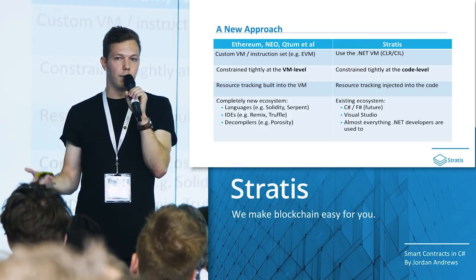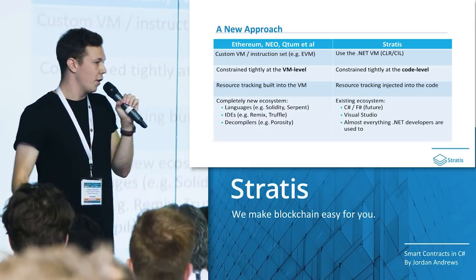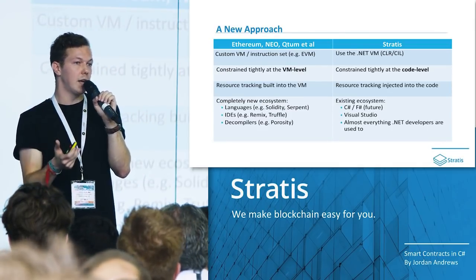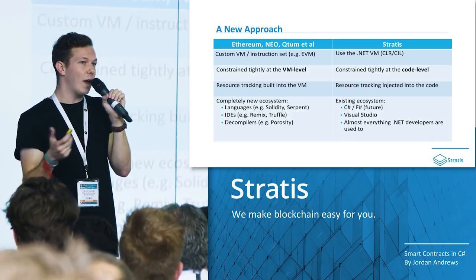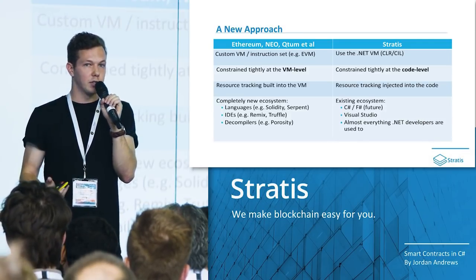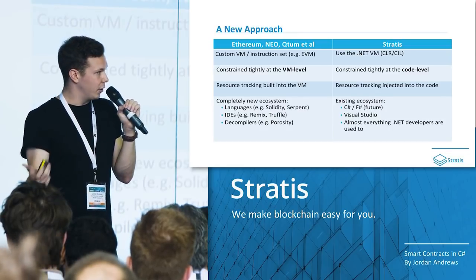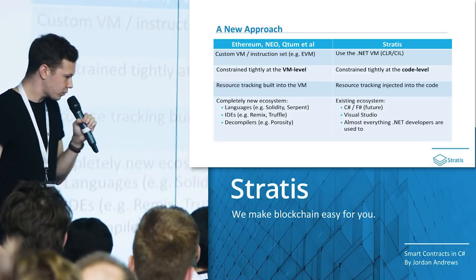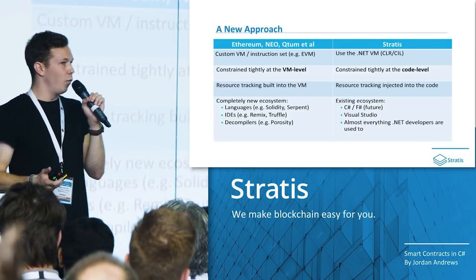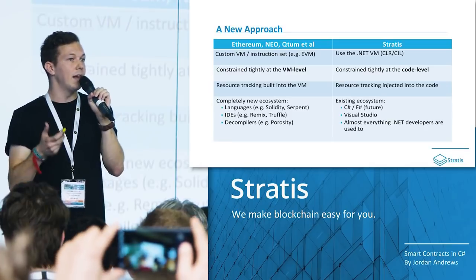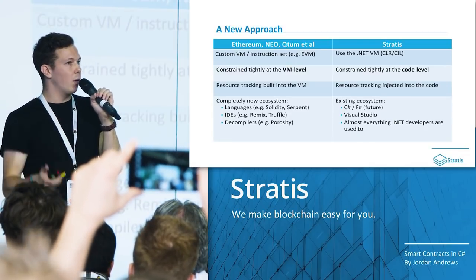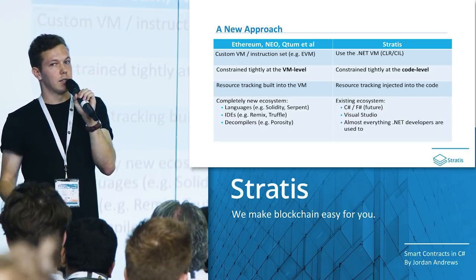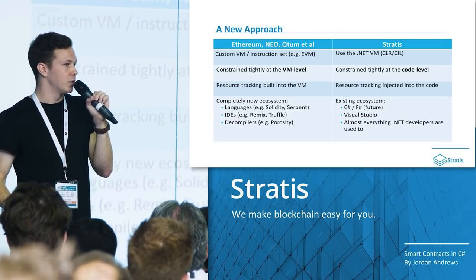The most common example of this is the Ethereum virtual machine, which you'll likely have heard of. The idea here is that this virtual machine and its instruction set are inherently constrained. There's no way in the EVM that you can somehow retrieve external information. You can't make HTTP calls. You can't access any information about the underlying operating system or so on. And on top of this, when these virtual machines are created, they natively track resources. We'll talk about why this is important in a second, but we really need to be able to track memory consumption, storage consumption, and of course the number of CPU instructions being used as well.